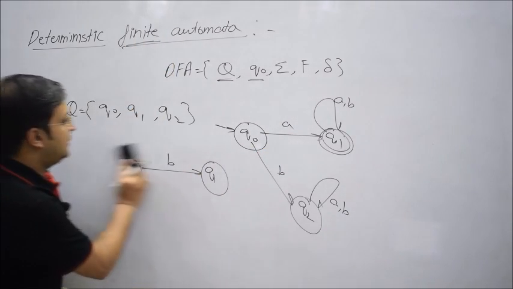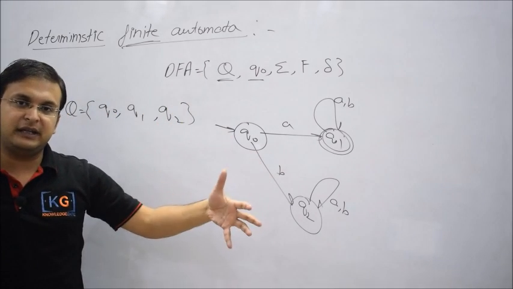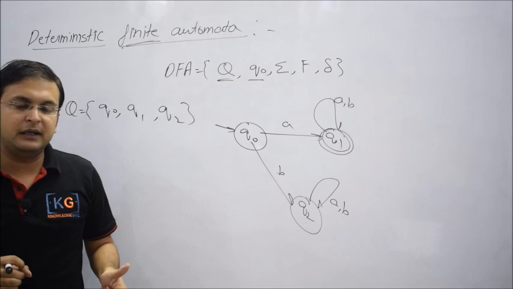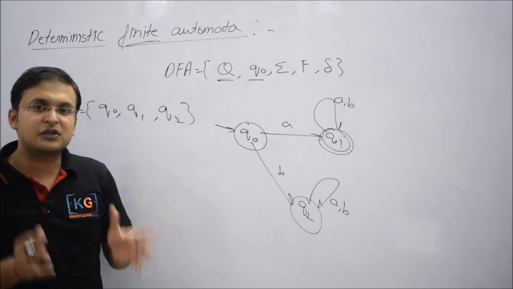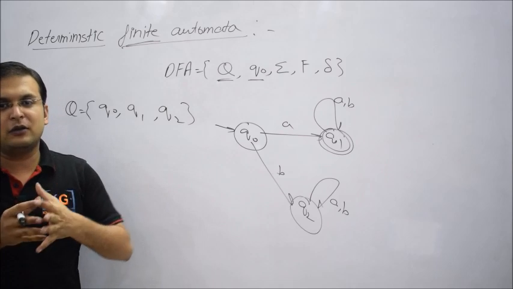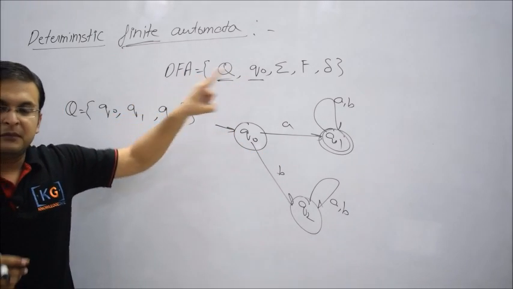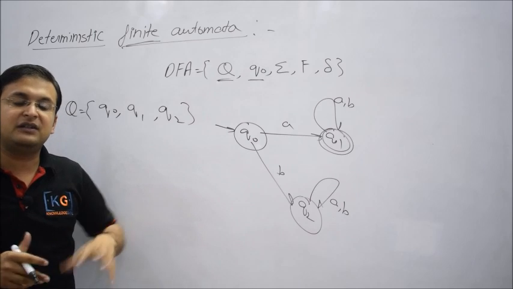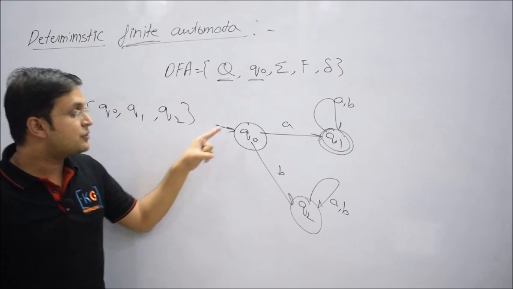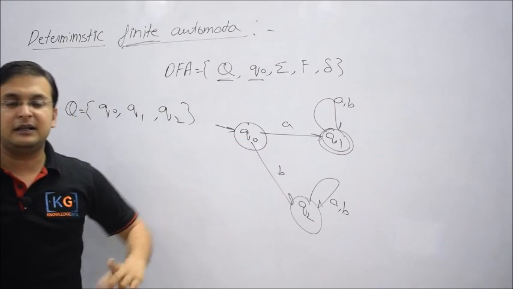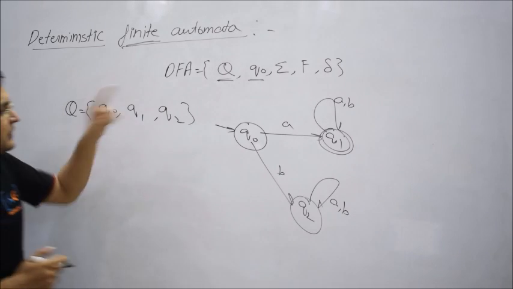So again, let me conclude the point. First tuple, capital Q, stands for the total number of states. It must always be non-empty, that is, you must have at least one state. And second point, understand that it must always be a finite set, so you cannot have an infinite set. That is the reason you call it finite automata, because here you remember something by changing state. So states are nothing but a kind of representation of memory, and because the total number of states is finite, the total memory is also finite.